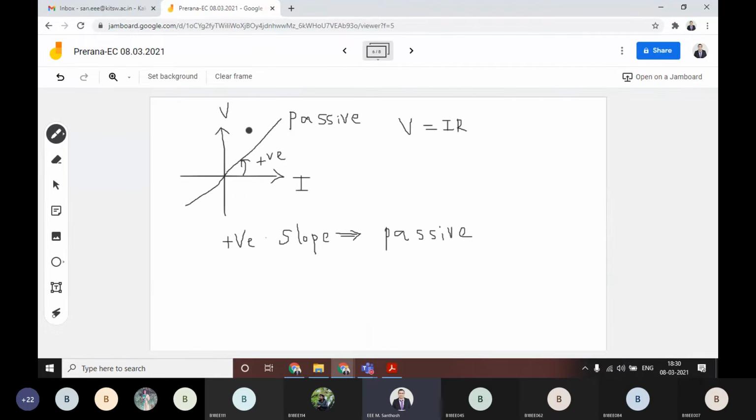You can see this is what we are telling passive, and it is the positive slope we are telling.